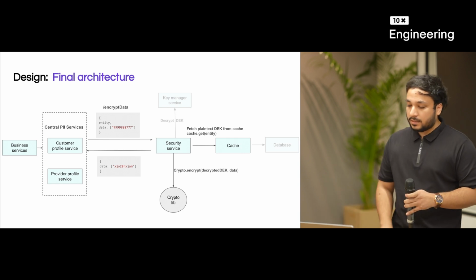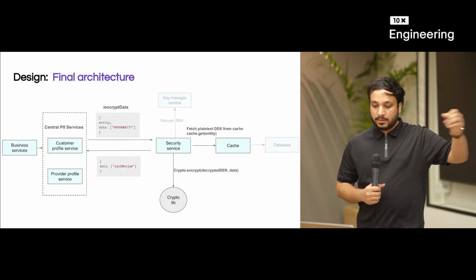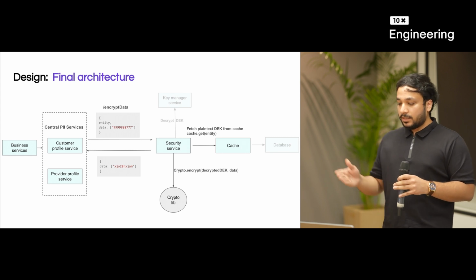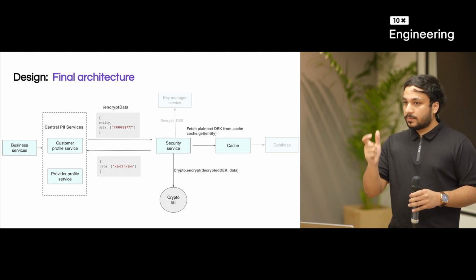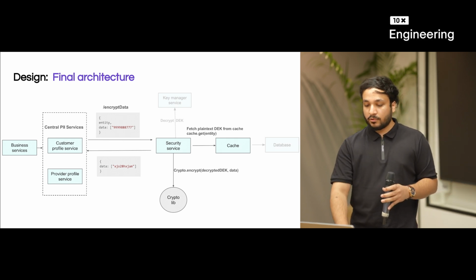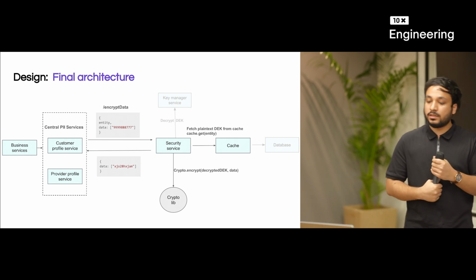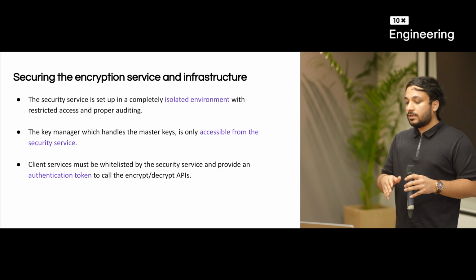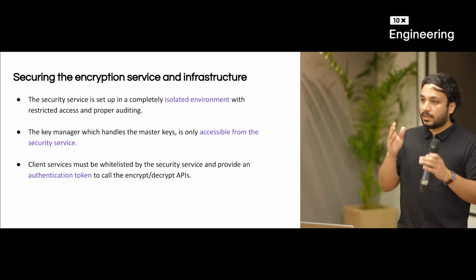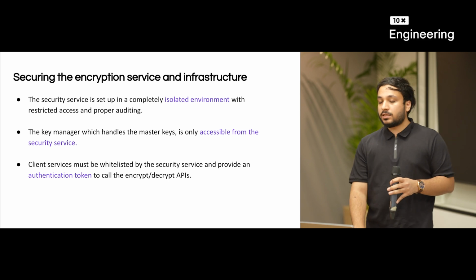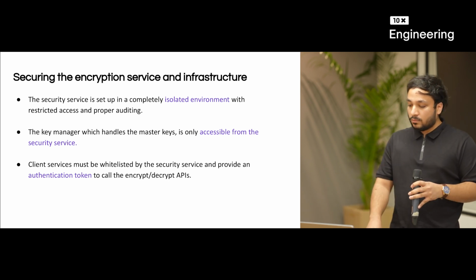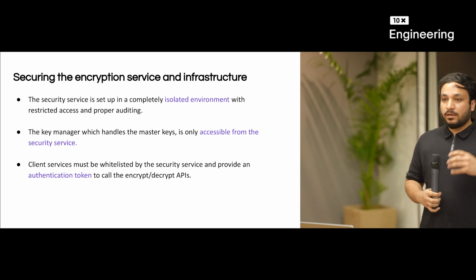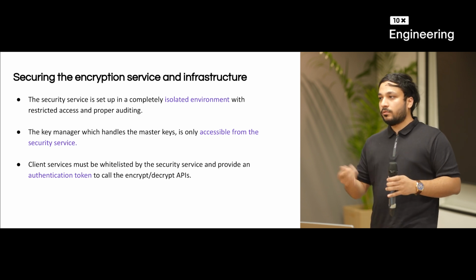So now we have encryption, we have created central PII services, we have the central PII databases, and we have created security service for encrypting and decrypting. Now security service becomes a very important service, for which you should ensure the security of the service and the infrastructure as well, right? So what we have done is set up this service in a completely isolated environment. It has restricted access, it has proper auditing. The key manager service, which handles the master keys, is only accessible from this service. No other service can access this key manager service, which is very important, because if key manager service is accessible by all, you can decrypt your DK.